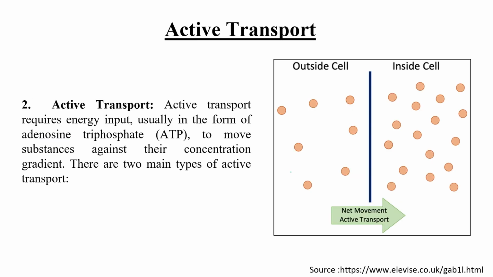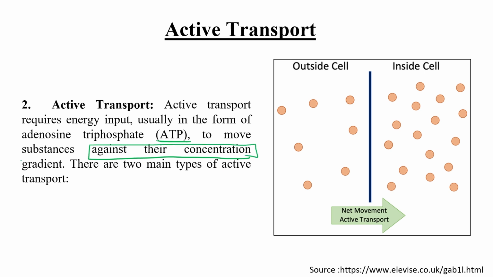Okay, now let's discuss active transport. Active means energy utilization, a kind of process where ATP is used. Active transport requires energy input, usually in the form of ATP, to move substances against their concentration gradient.